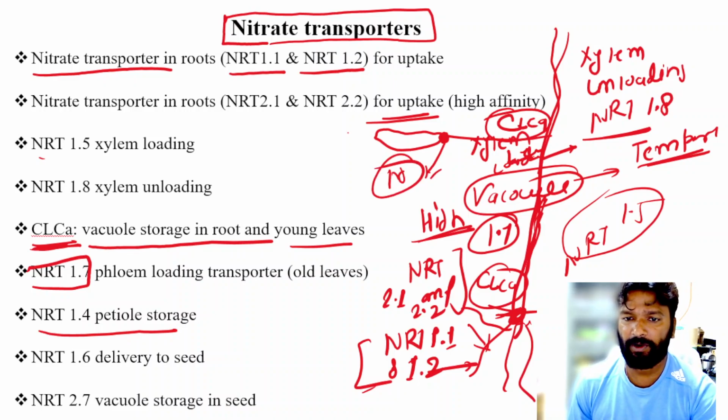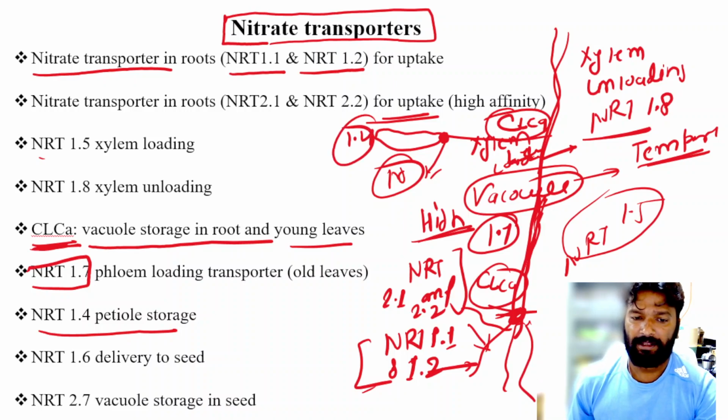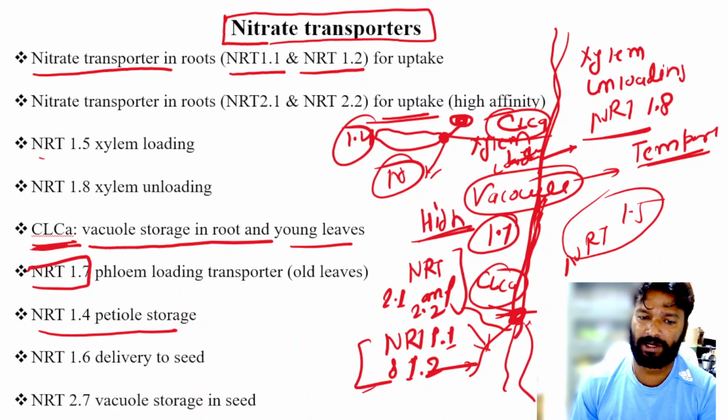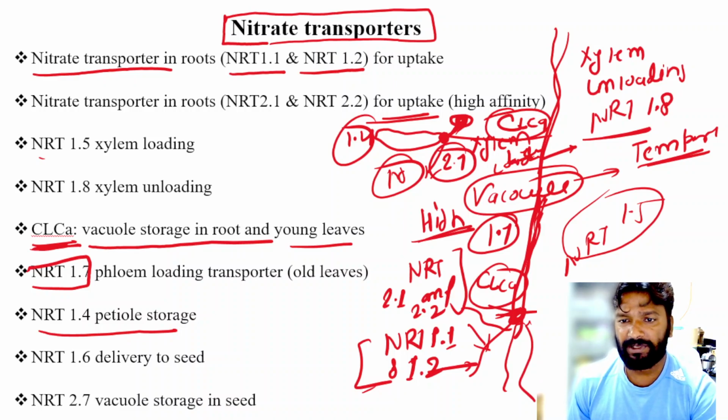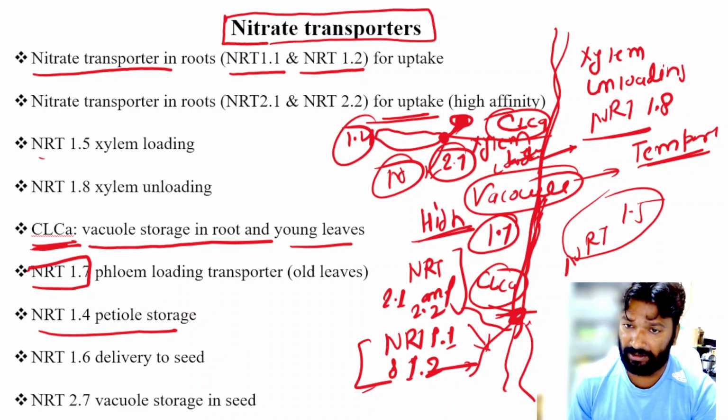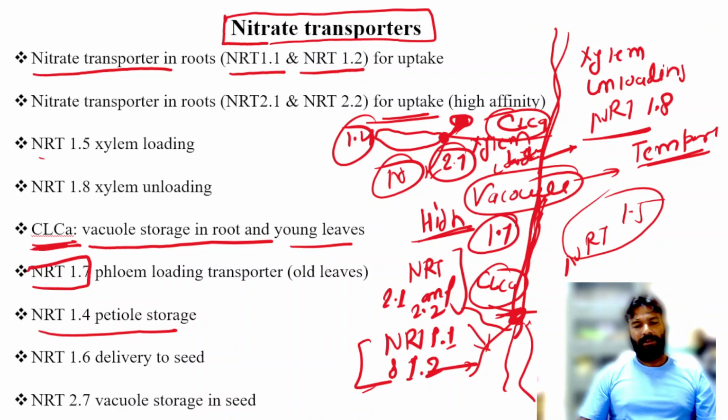Then NRT 1.6. This NRT 1.6 transports nutrient to the seed. Then the last transporter is NRT 2.7, which stores the nutrient or nitrogen in the seed vacuoles.